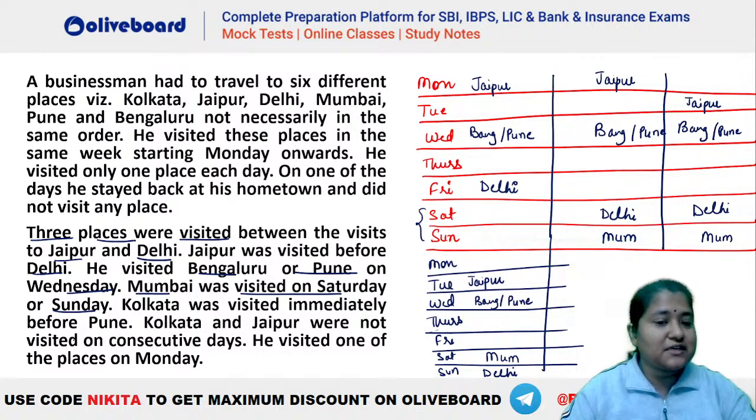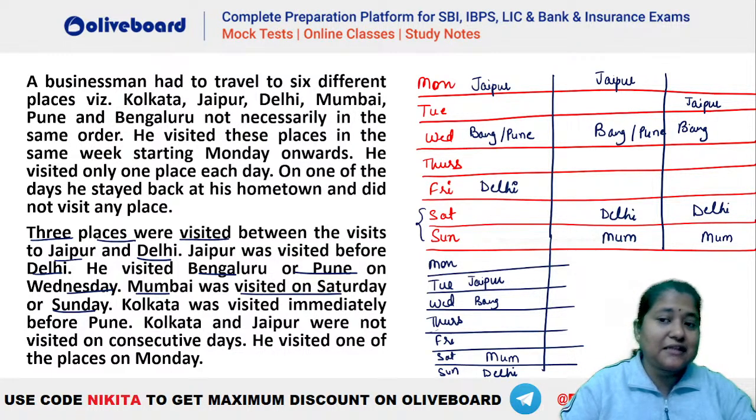Kolkata was visited immediately before Pune, so Kolkata has to be immediately before Pune. So that means in the 3rd and 4th case, right? In the 3rd and 4th case, this cannot be Pune, right? Not possible here. Similarly, not possible here. Okay. So Kolkata has to be immediately before Pune.